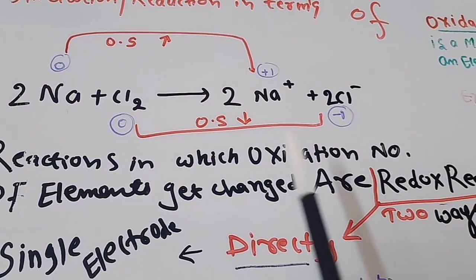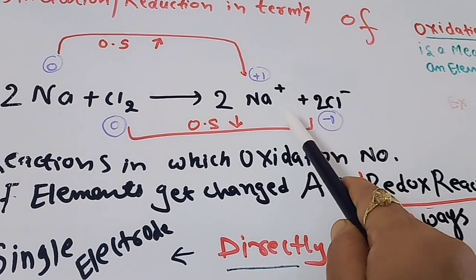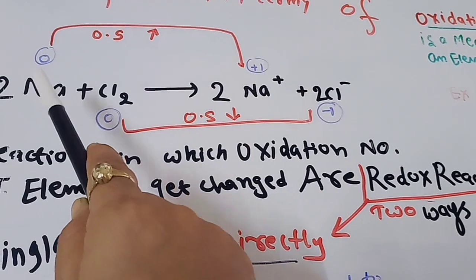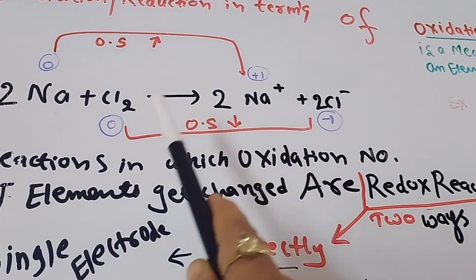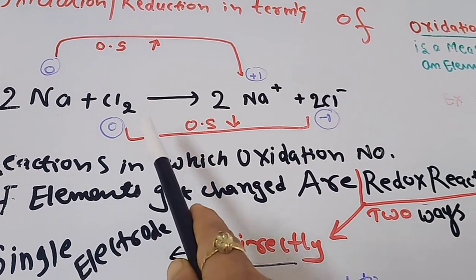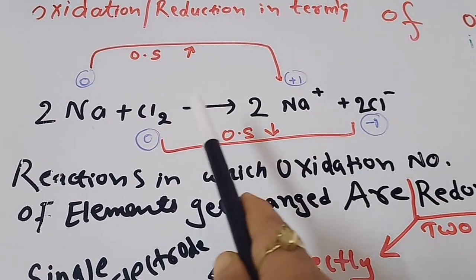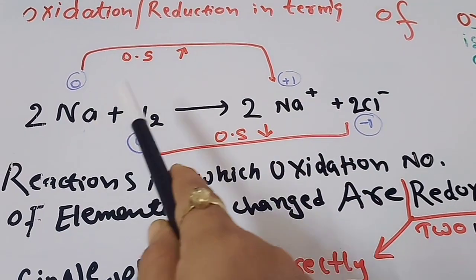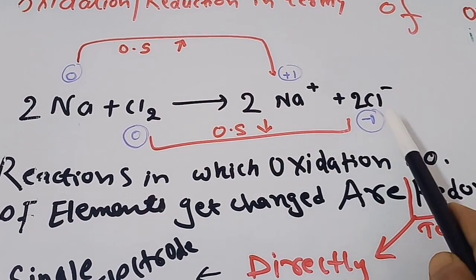If we see again the formation of NaCl, when sodium reacts with chlorine, it forms Na+ and Cl- ions. When sodium loses electrons, oxidation takes place. In terms of oxidation number, the oxidation number of sodium changes from 0 to +1, meaning it loses 1 electron. So if the oxidation number increases, this is oxidation. The oxidation number of chlorine decreases from 0 to -1. So if the oxidation number increases, the process is oxidation, and if it decreases, that is reduction.